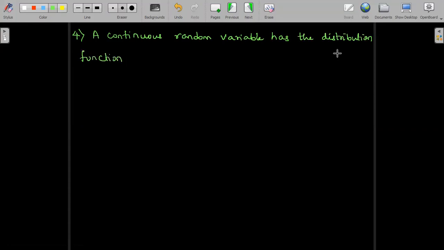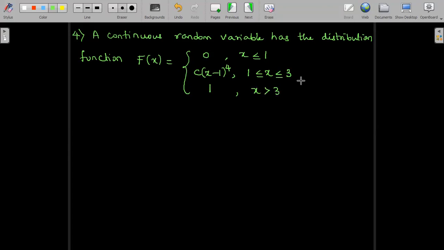Distribution function means cumulative distribution function, denoted by capital F of x. We recall it from the theory. It is given as a piecewise function: 0 in the interval x less than or equal to 1, c into (x minus 1) whole power 4 in the interval 1 less than or equal to x less than or equal to 3, and 1 in the interval x greater than 3.